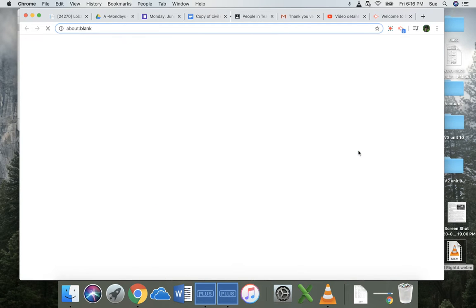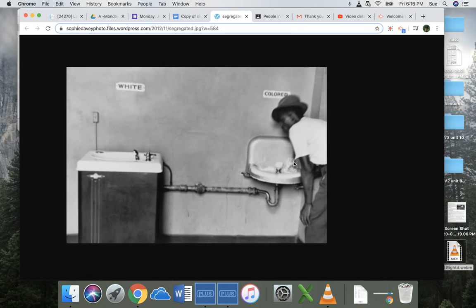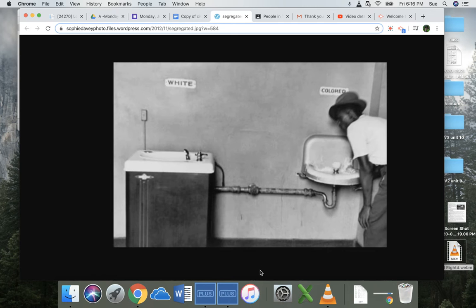So I'm going to show you an example. This is an example of segregation in American history. So if you can see, this is a drinking fountain for white people. This is a drinking fountain for Black people. So this big drinking fountain here for white people, the small one for Black people. And that is how it was in many different ways.